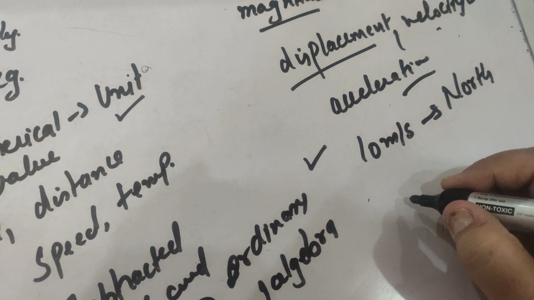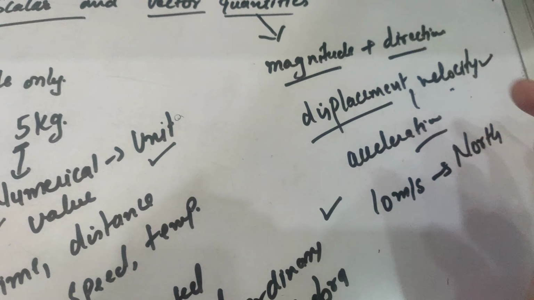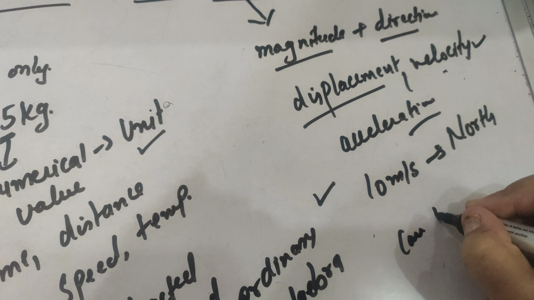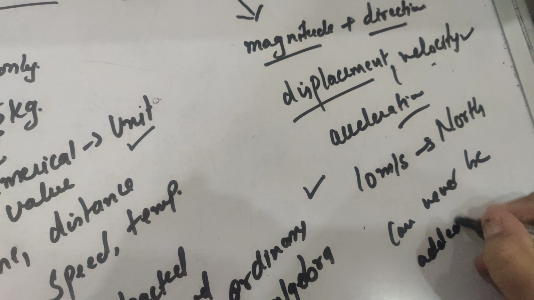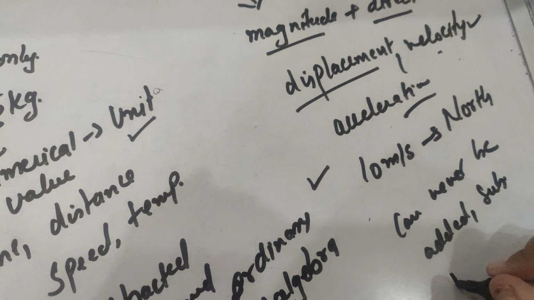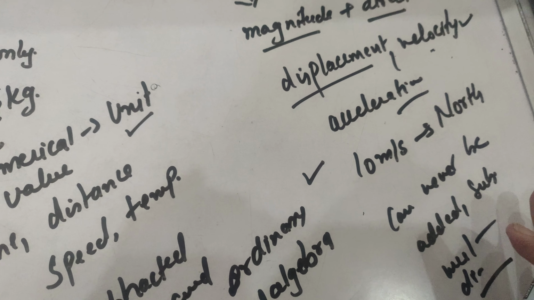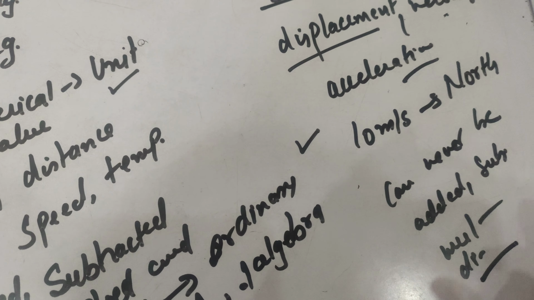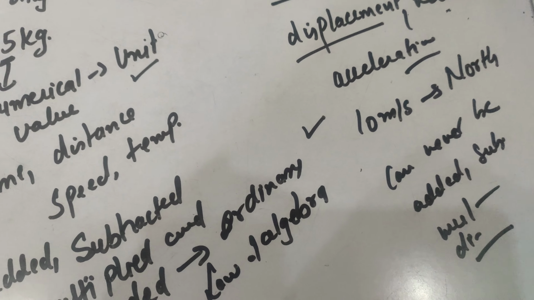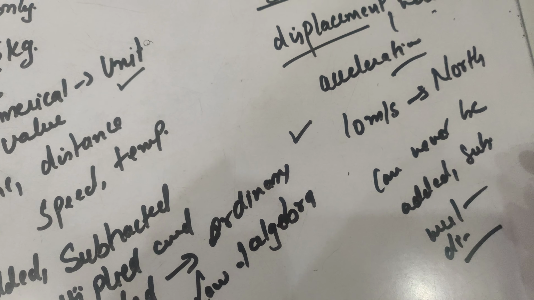Now if we talk about the properties, these vector quantities can never be added, subtracted, multiplied or divided by ordinary laws. For this we have some special laws that we will discuss later on in this chapter, like triangle law, parallelogram law, vector addition, and many more.